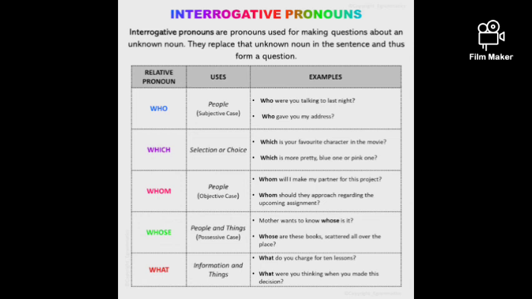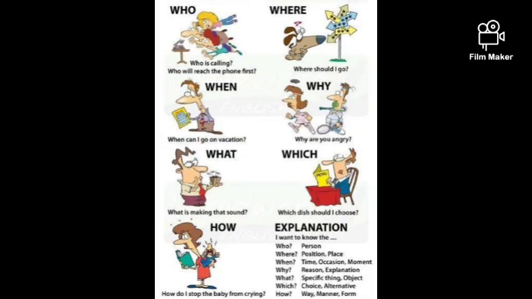Who, which, whom, whose, what. Who talks about people, which talks about selection or choice. Whom talks about people in objective place. Whose is the possessive case, it shows the relation or ownership. What gives us information. Here it is given pictorially. Who is calling? Where should I go? When can I go on vacation?